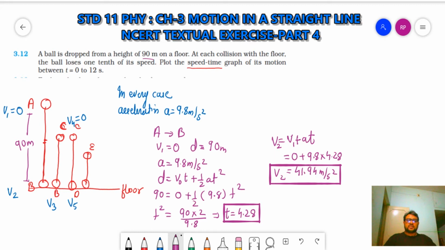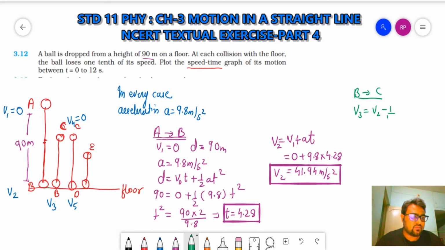Clear? Now let's take from B to C. Now what is the velocity? At B position, as soon as it strikes the floor, it reduces by 1/10. So V3 will be equal to V2 minus 1/10 of V2. So what is V2? 41.94 minus 41.94 upon 10.